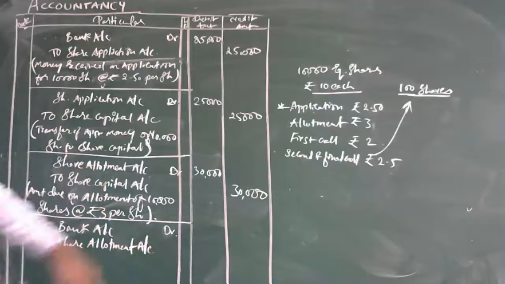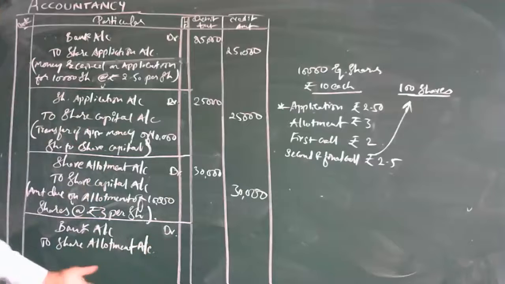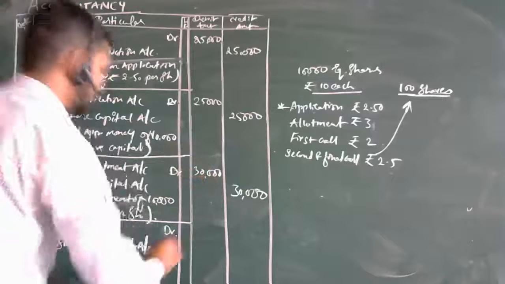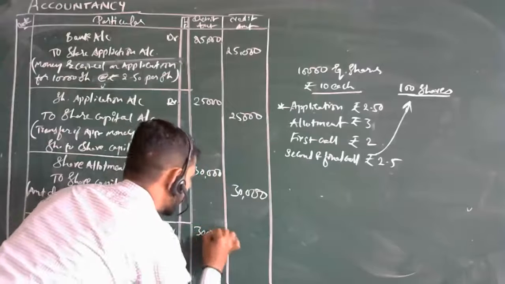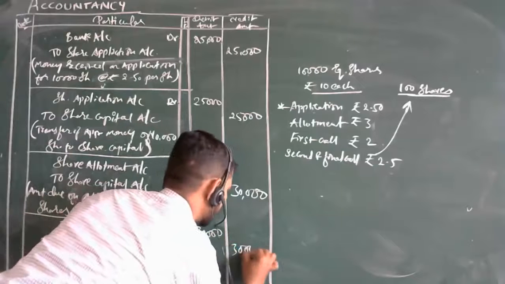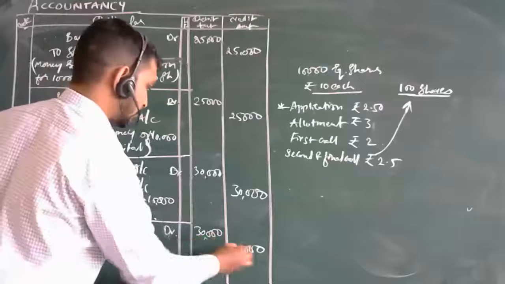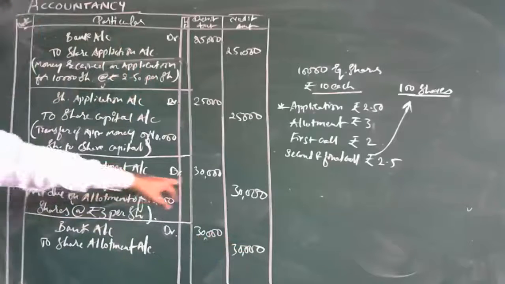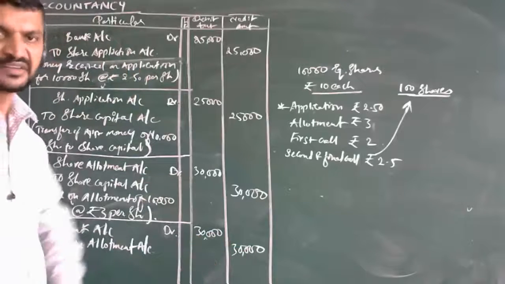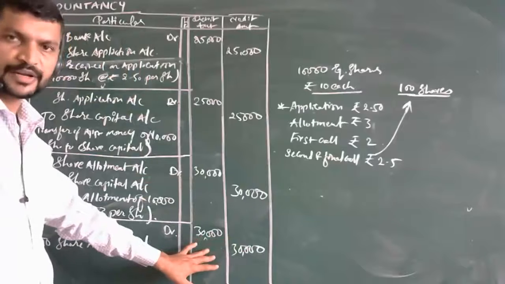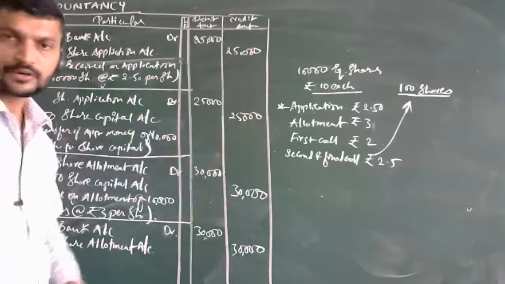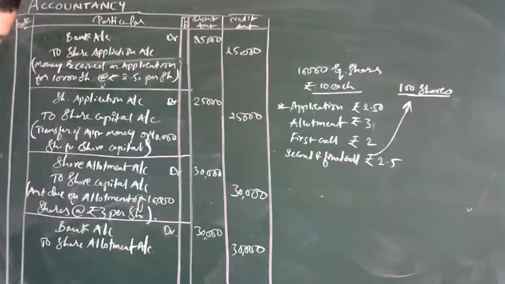How much is it? The amount is very clear, it will be 30,000 only. Whatever allotment you make, normally this will be the same. Only when payments are not made will it be different.